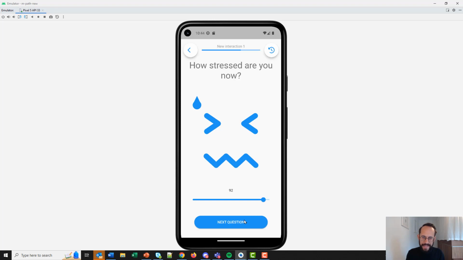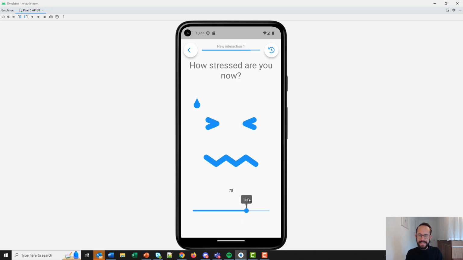So here we can go to the next question, and here we can see a point and it annotates last. So this is the last answer or the previous answer of the participant. So the previous time the participant filled in this questionnaire, he or she answered 70 out of 100 for this stress scale. And this gives participants a way to answer relatively to themselves. So you add an anchor to the scale that is really personalized. So it kind of adapts the question to the participants themselves.